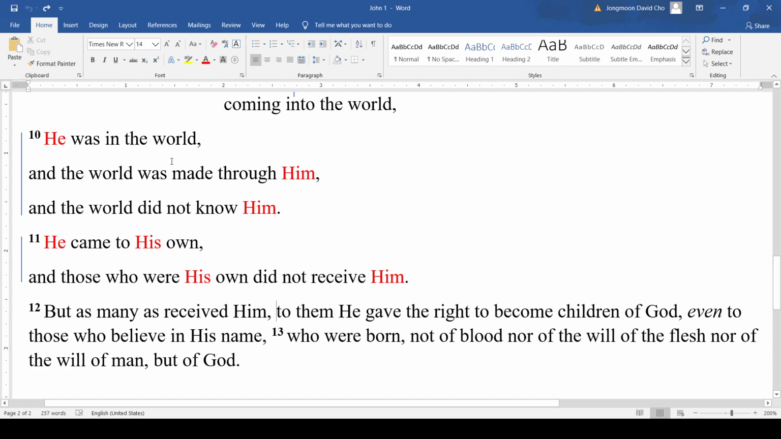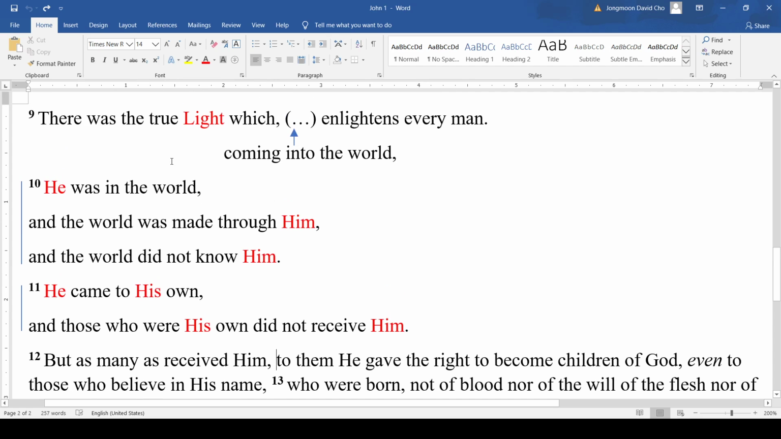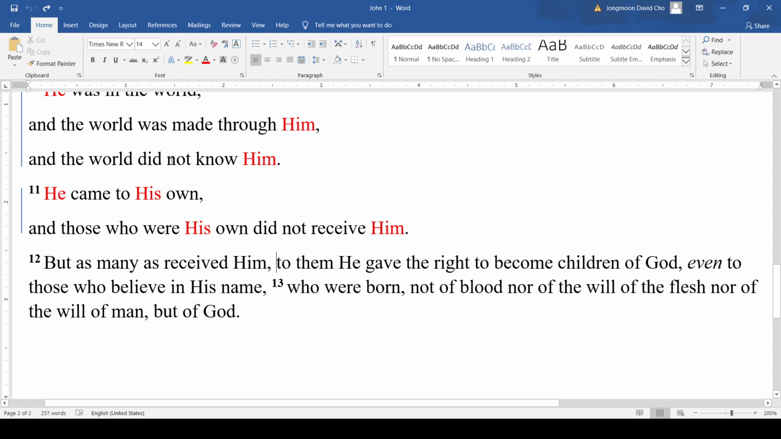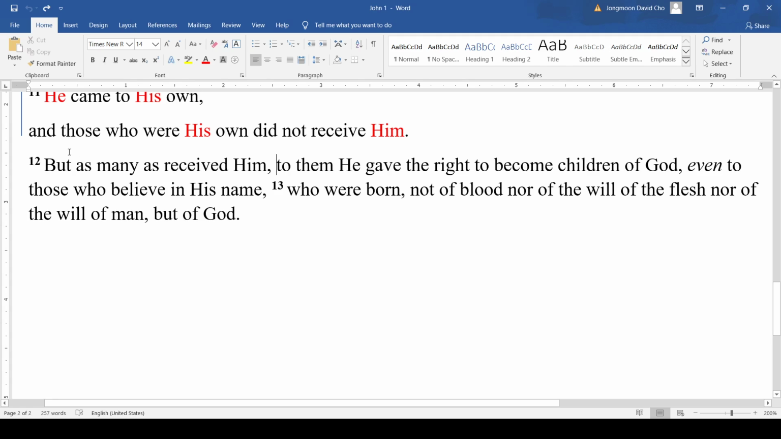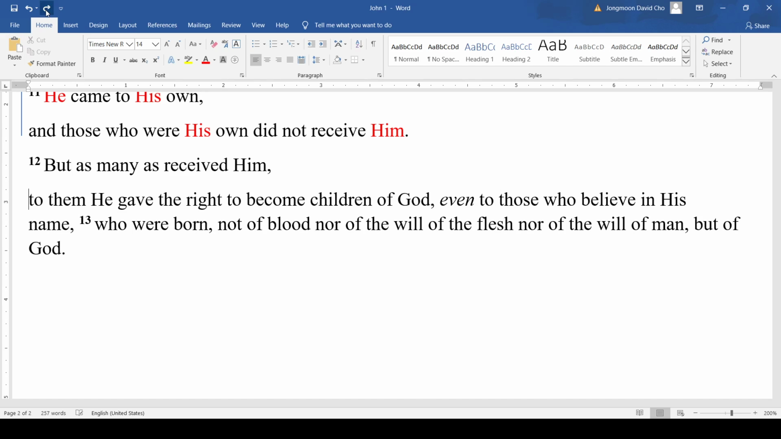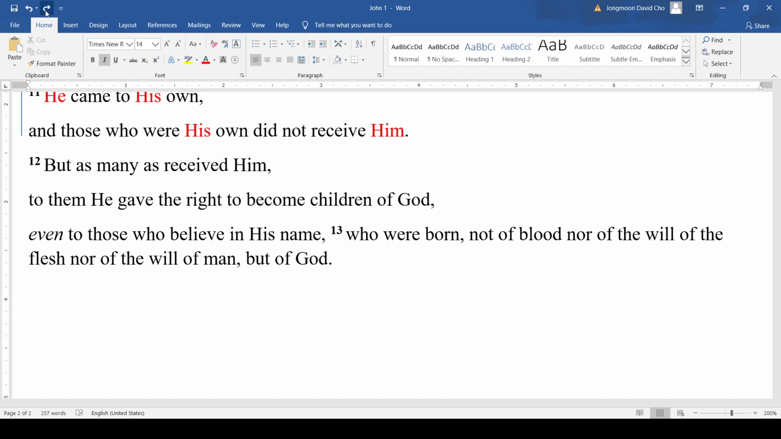Verses prior to this passage reminded us that Jesus is the light. He came into the world, and the world did not know him, and they did not receive him. But starting from verse 12, we're told that there were some that received him, and that's what we're looking into. As always, we're going to chop up the sentences. But as many as received him, to them he gave the right to become children of God.